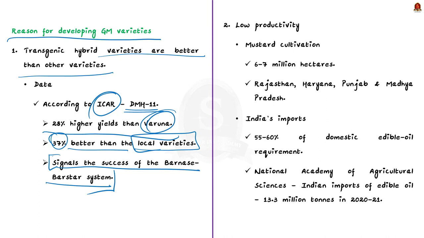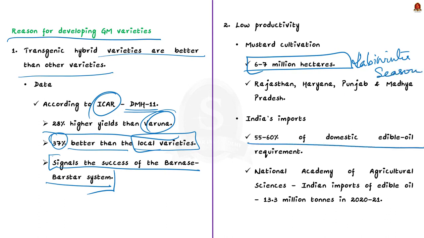See, mustard is cultivated in 6 to 7 million hectares during the Rabi winter season. It is predominantly cultivated in Rajasthan, Haryana, Punjab and Madhya Pradesh. Despite this, India imports around 55 to 60% of its domestic edible oil requirement. I'll give you some data. According to the National Academy of Agricultural Sciences, India imported around 13.3 million tons of edible oil in 2020 to 21, and this cost India about 1,17,000 crore rupees.